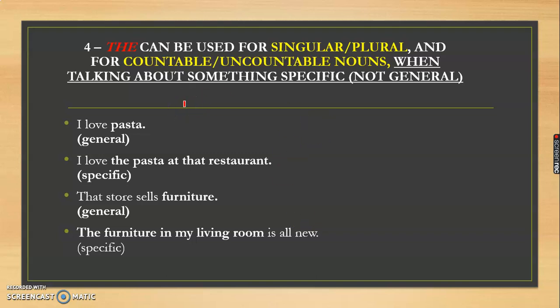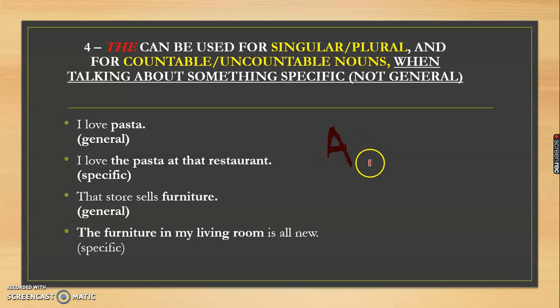We need to see that 'the' can be used for singular, plural, and for countable and uncountable nouns. That means the articles A and An are used with countable nouns only, and not with uncountable nouns. We have to remember that.